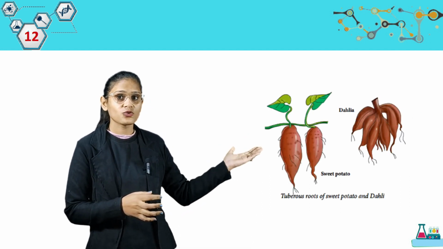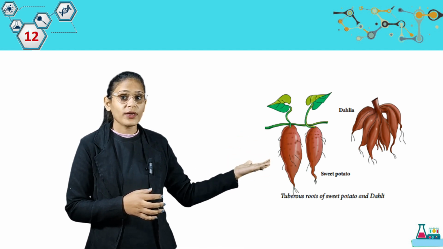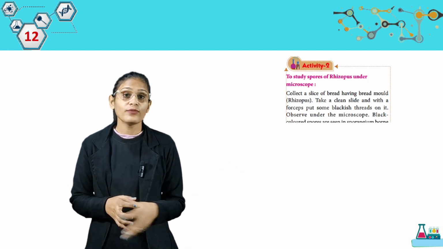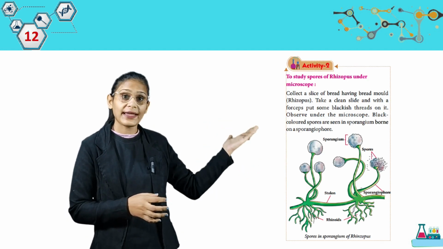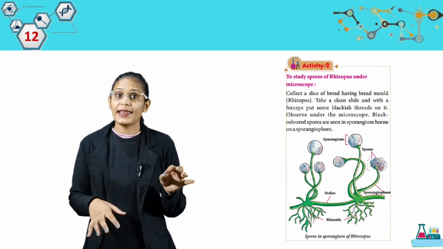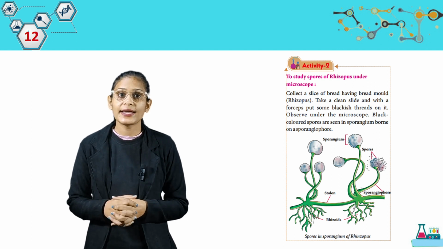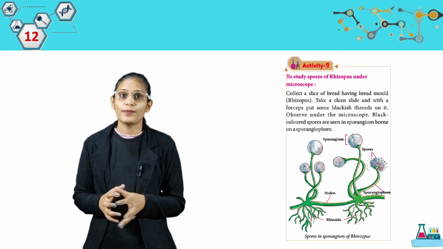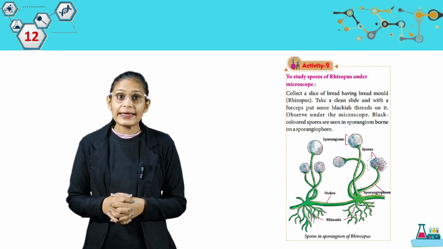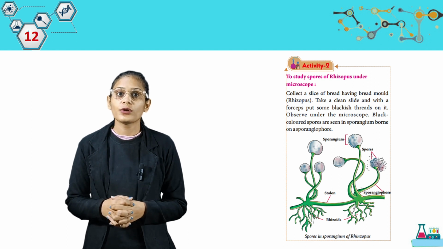Look at these pictures, students. We have sweet potato and dahlia, tuberous roots of sweet potato and dahlia. Now, students, we have an activity. Look here, activity 2: to study spores of Rhizopus under a microscope. Collect a slice of bread having bread mold, Rhizopus. Take a clean slide, and with forceps put some blackish thread on it. Observe under the microscope. Black colored spores are seen in the sporangium borne on a sporangiophore.